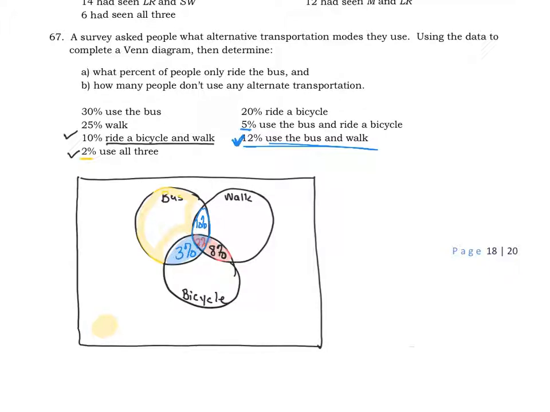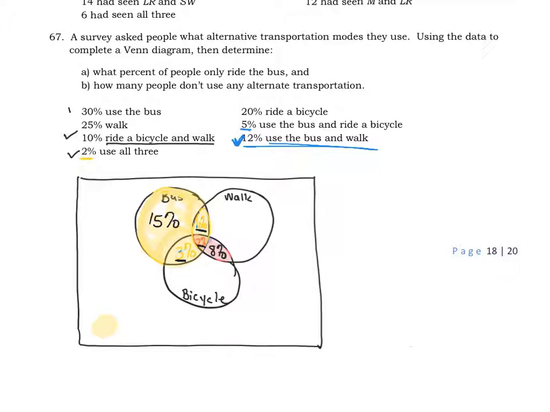So let's look at use the bus. So hopefully you understand that when they say ride the bus, they're talking about this entire region now. Okay? Ride the bus. And now I can hardly see what I just wrote before. All right, we can deal. So I'm going to have to take the 30% minus 10 minus 2 minus 3. Okay, so that's going to leave us with 15%. We're going to take the bus only.